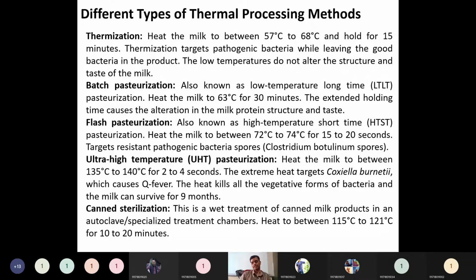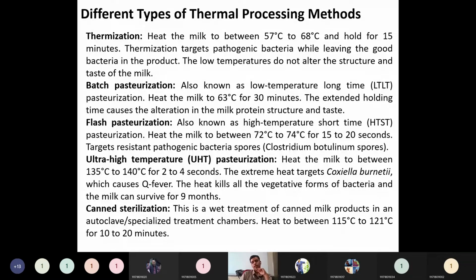So that is called canning sterilization. Usually this type of sterilization will be used for the instruments in hospitals, to clean them and remove the germs. It can also be used for milk products after canning. So these are the various pasteurization processes, or simply thermal processing methods, which are available.